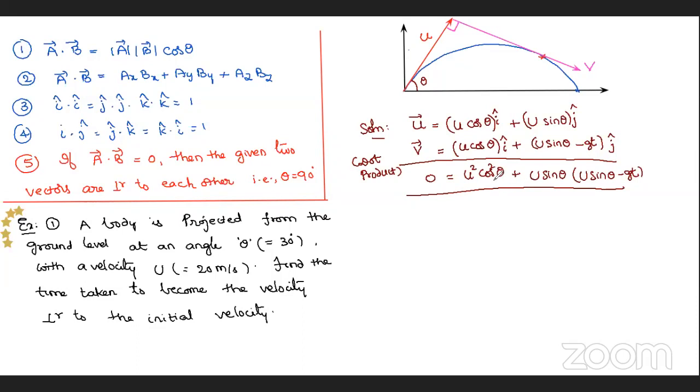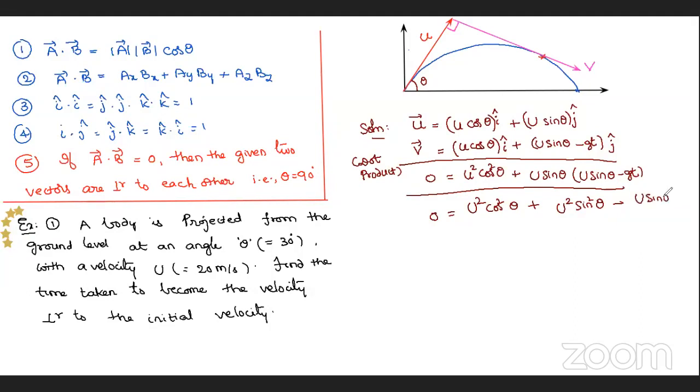Okay, Nana? Now you see, expand the terms here. So 0 equals the dot product of those two, which is u square cos square theta. Yeah, got the answer also. And here u sin theta into u sin theta is u square sin square theta, minus u sin theta into gt.